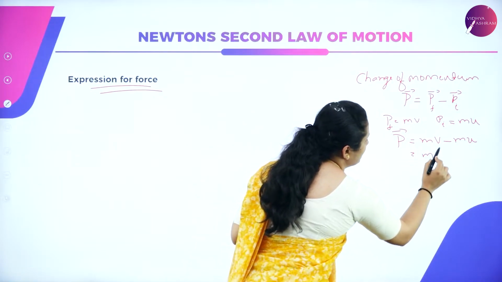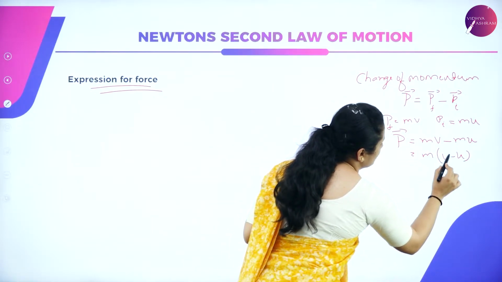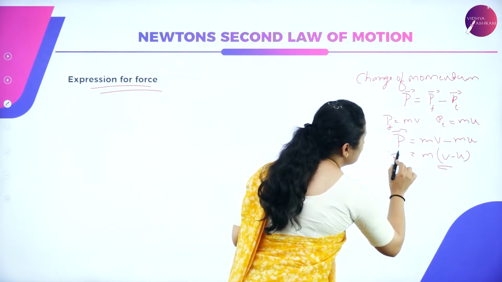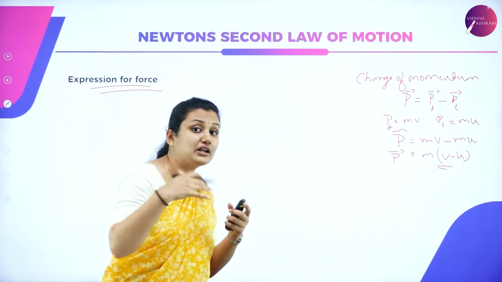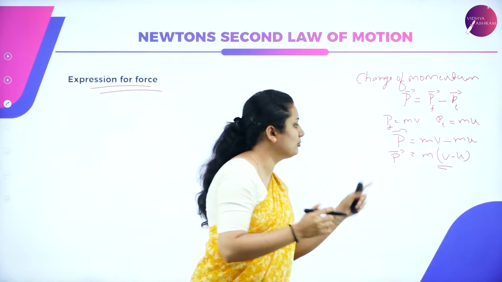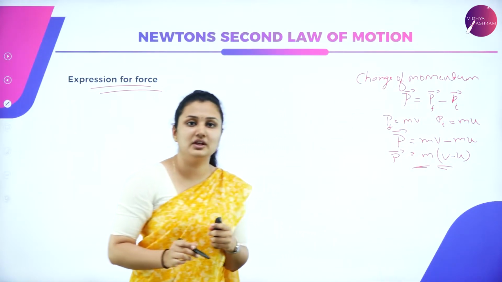Taking m common, you will get m(v minus u). So this gives you the change in momentum, not the rate of change of momentum.